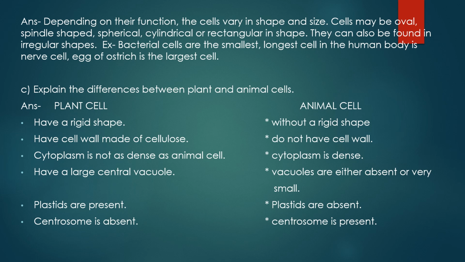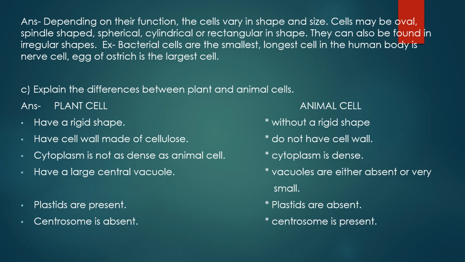You can draw the diagram of the longest cell, that is the nerve cell. You may draw the diagram of blood cells. You have seen disc-shaped RBCs and irregularly shaped WBCs. You may draw the diagram of a sperm cell, which is of a different shape. The ovum is also a single cell, but its shape is different. Okay. So in this way, you can elaborate your answer.